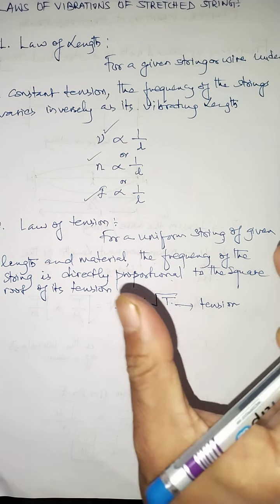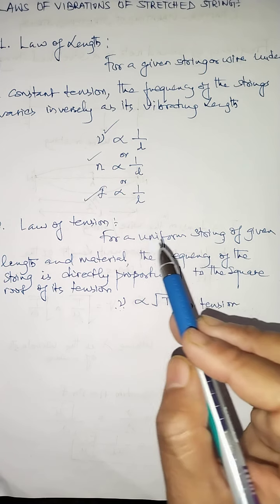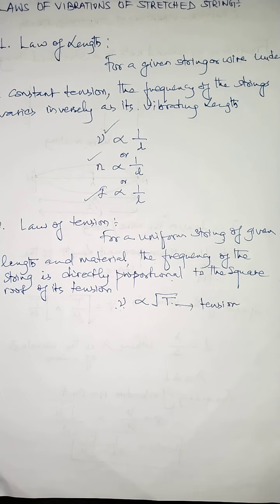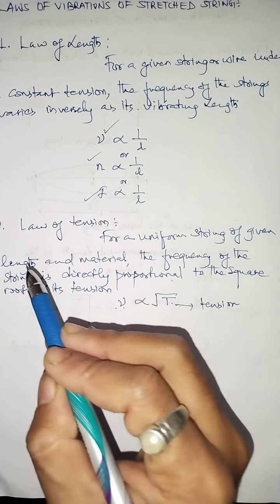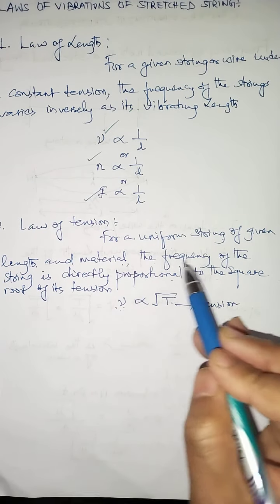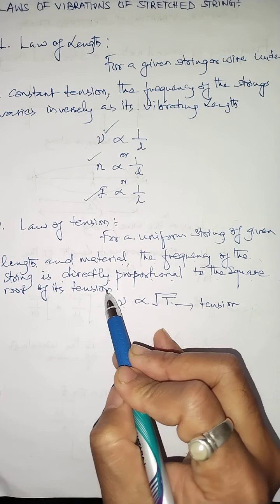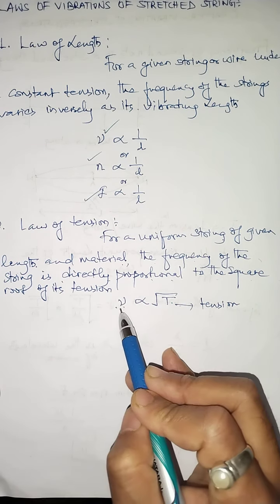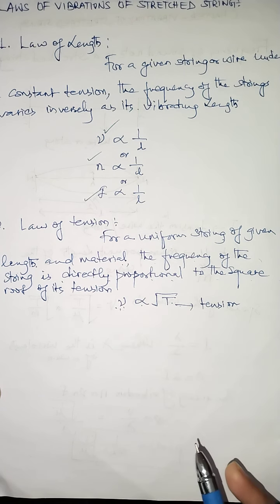But this is true for a given length of the string, and the string should be of uniform thickness and of same material. So for a uniform string of given length and same material, the frequency of the string varies directly proportional to the square root of its tension. Okay, that's why nu, the frequency, is directly proportional to square root of T. T means the what? Tension.